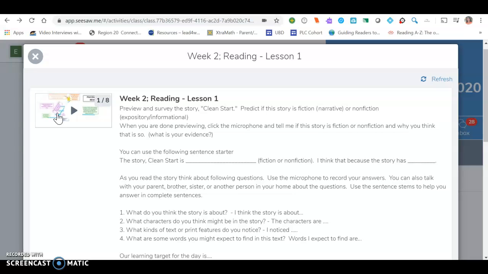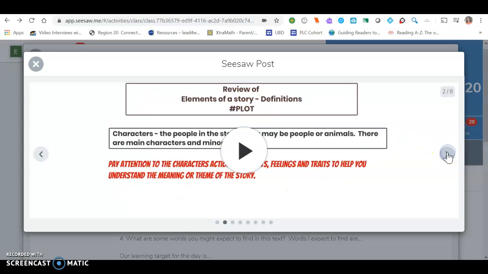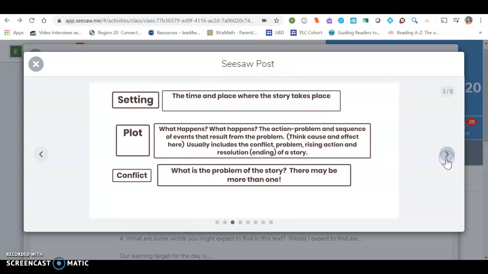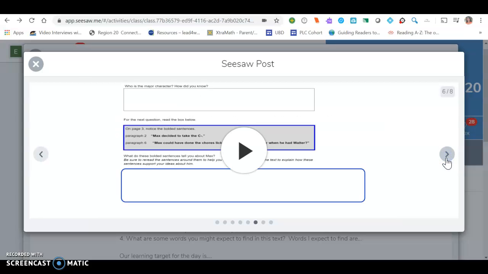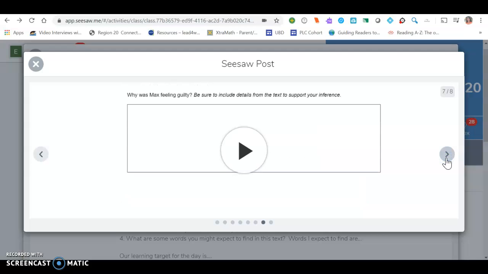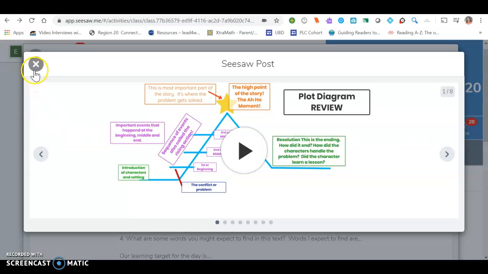You won't answer anything on here. There's just an example of questions, and again, another little recording, and it tells you all about the structure of stories, what all good stories have in them. So you can go through that. There's 8 pages of recording and reading, and like I said, it's just like a review. At the end, there are these questions, but don't worry about answering them because you can't answer them on this page anyway, and they'll be on lesson 2.